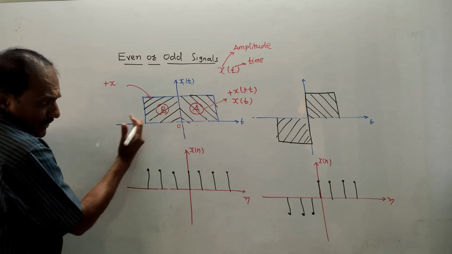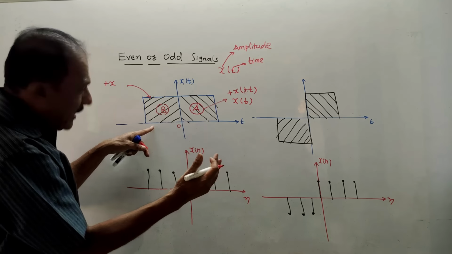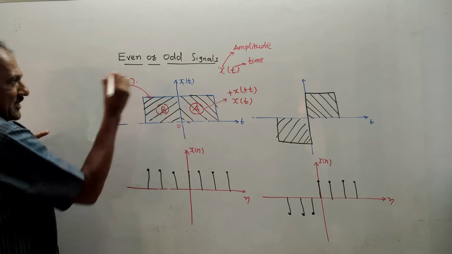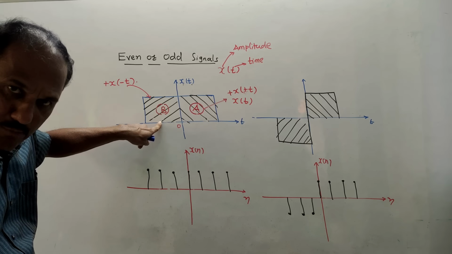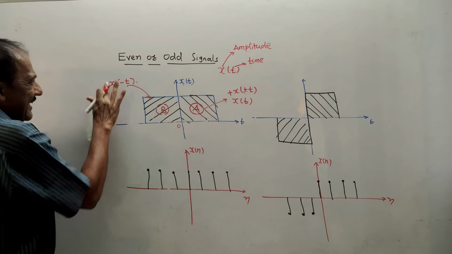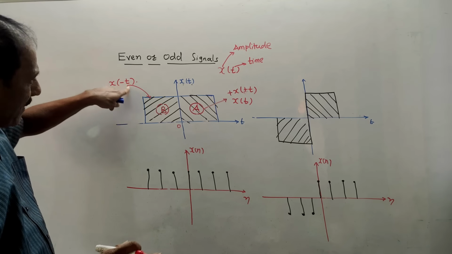Any time period which is at LHS of this line is negative time period. So since time period is negative, I will write minus T. So mathematical equation for part B is plus X of minus T, or simply X of minus T. Plus is immaterial, so it is X of minus T.